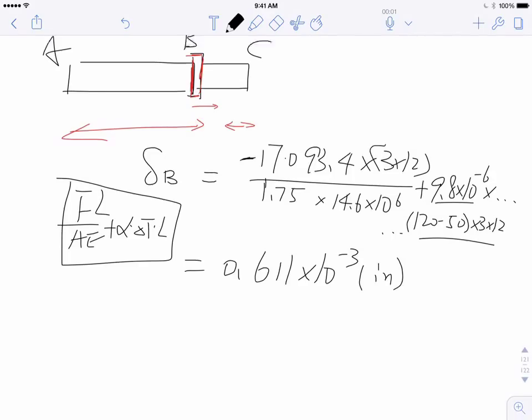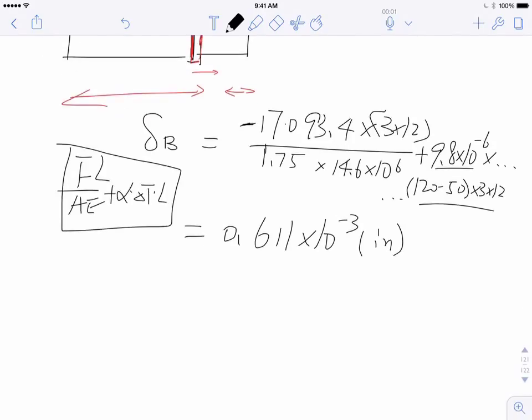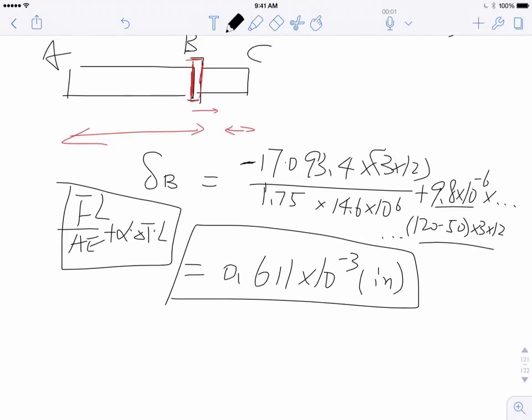Very, very small, some milli-inch. So that is my answer. That means this delta B will be pushed towards the right a little. It's still a positive number, and of course you can imagine AB is longer than BC, so therefore it gets pushed to the right. So that's the displacement of the collar.